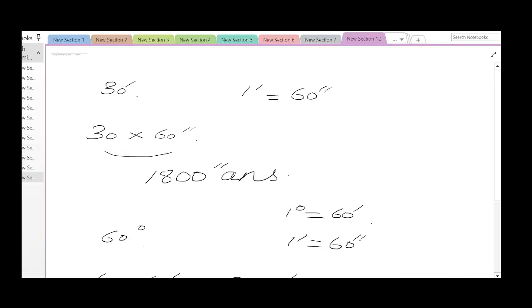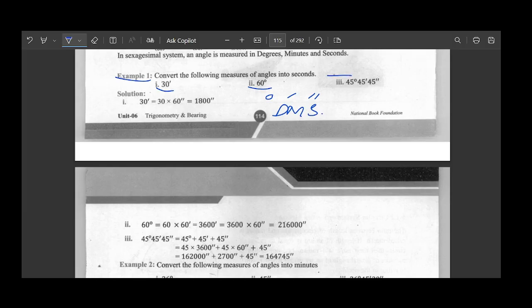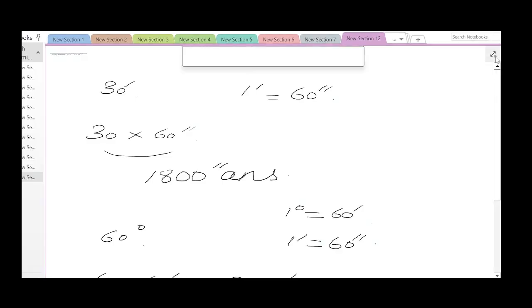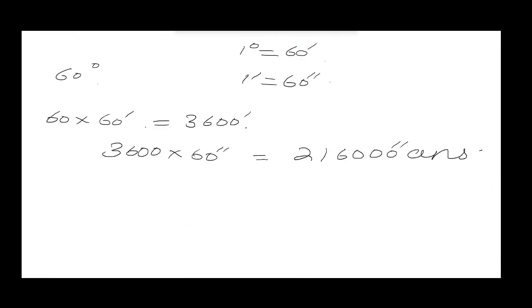Keep this in mind. Now let's move on to the third part, which is 45 degrees, 45 minutes and 45 seconds. So you do not need to be worried about this. The first, which is 45 degrees, will be converted to minutes then seconds, and then it will be added with 45 minutes multiplied by 60 so that it is in seconds, and the last 45 seconds will just remain the same. So let me write it and then you guys will understand what I'm trying to say. So here I have 45 degrees, 45 minutes and then 45 seconds.